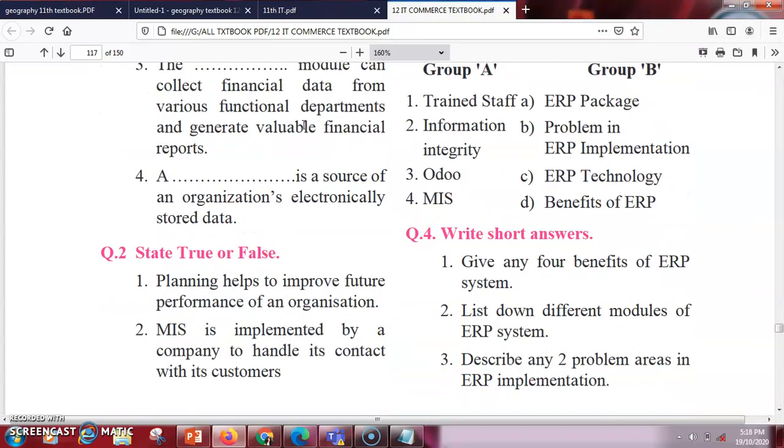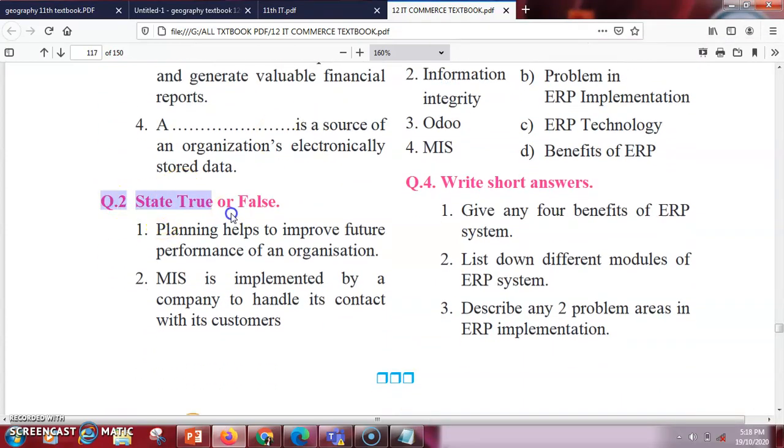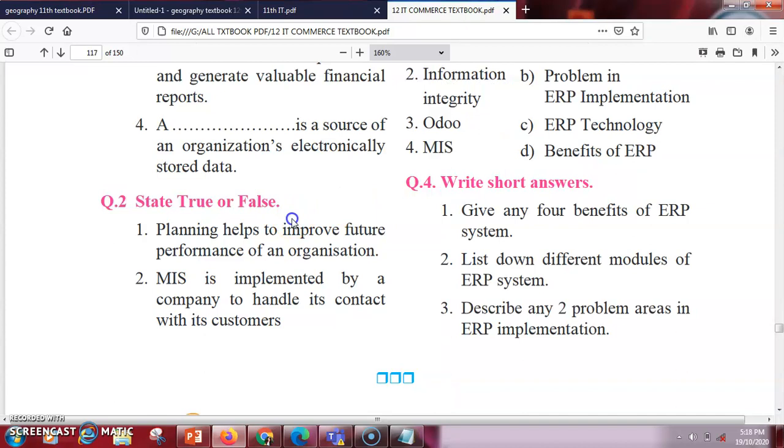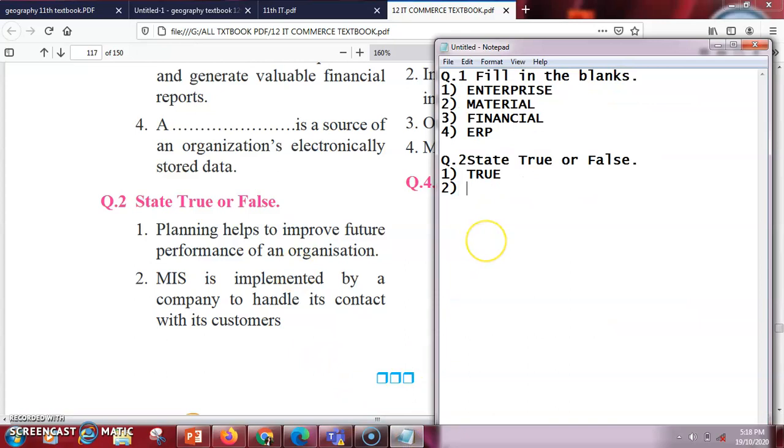So the second part consists of true or false. So the first question in the part of true or false is planning helps us to improve the performance of the organization. So yes, it is true. Future performance can be improved, so it is true. Next is MIS is implemented by the company to handle its contact with its customer. So this is wrong. It is not the work of MIS. There is the customer relationship other module which is working on it. So this is going to be false. So the answer for this is false.